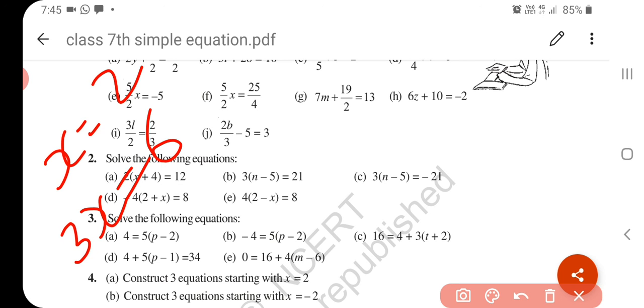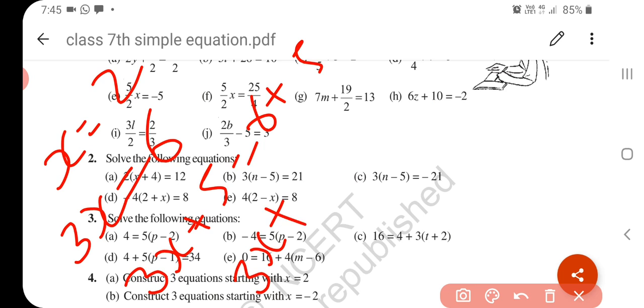You can multiply anything, 3, 4, 5, whatever you want. Now add or subtract 5 from 8. I have added. If I add, then we have to add on both sides. So our answer is 3x plus 5 is equal to 11. It's our first equation.